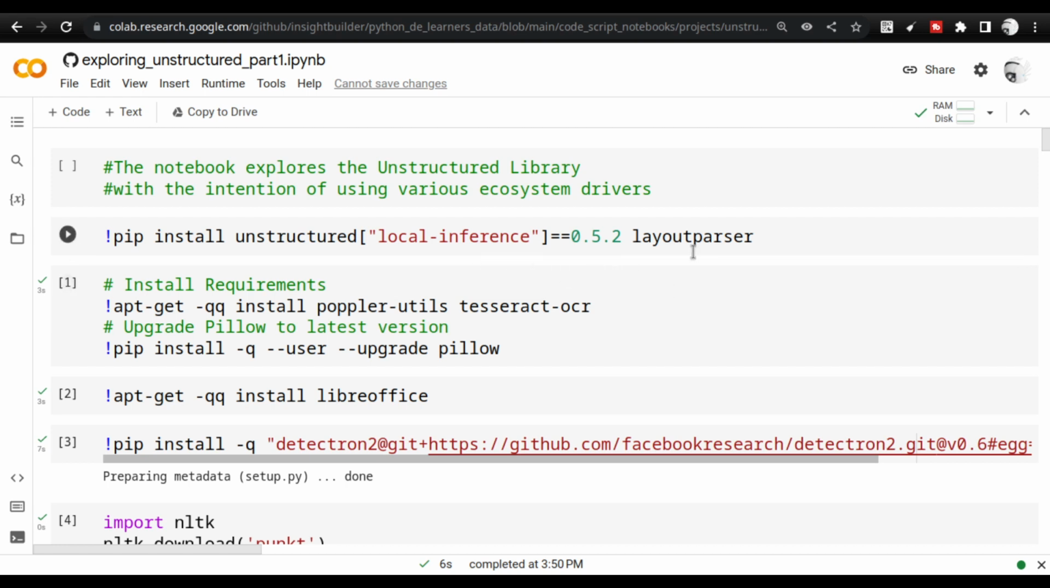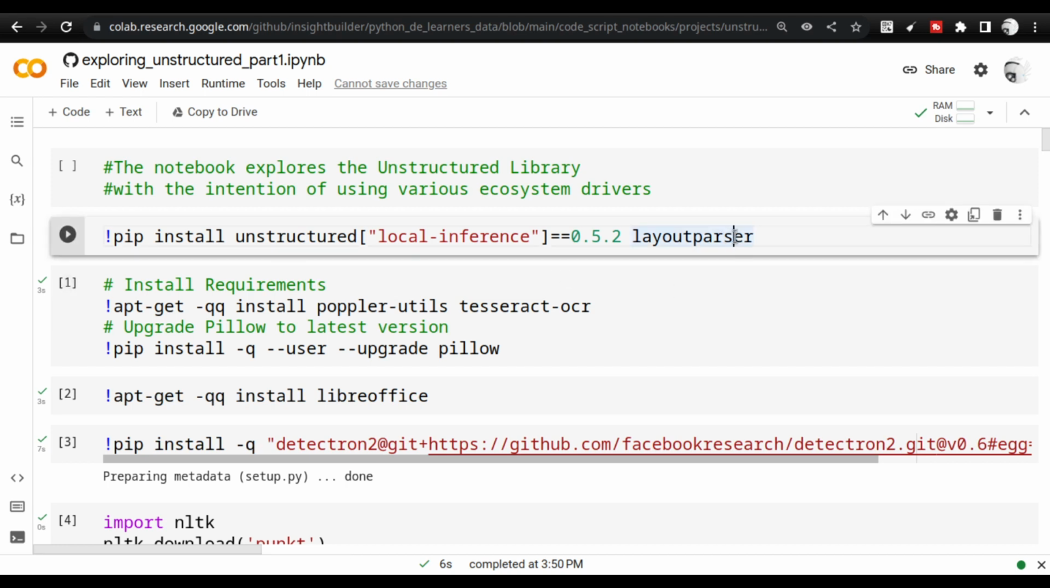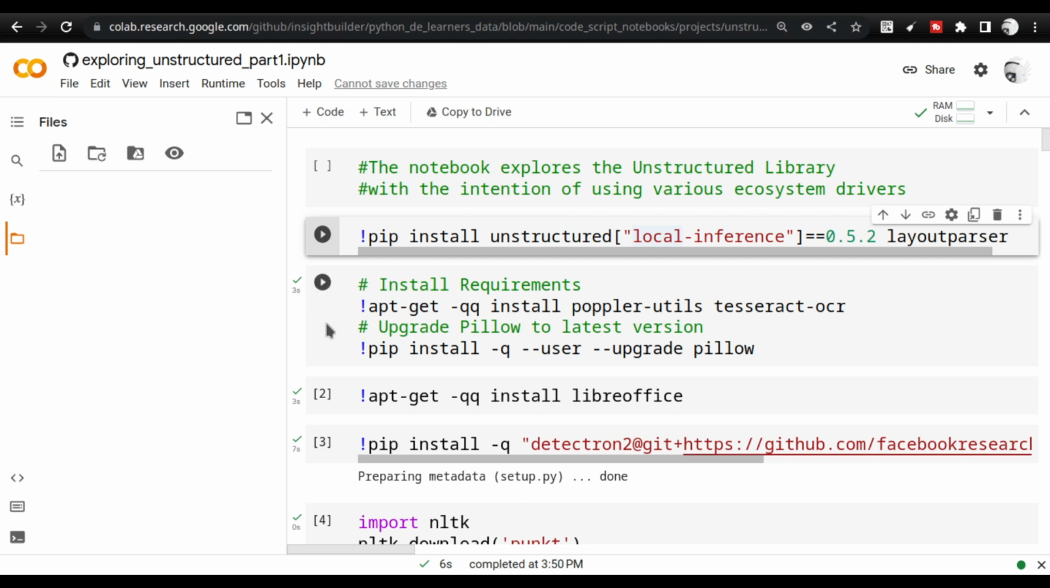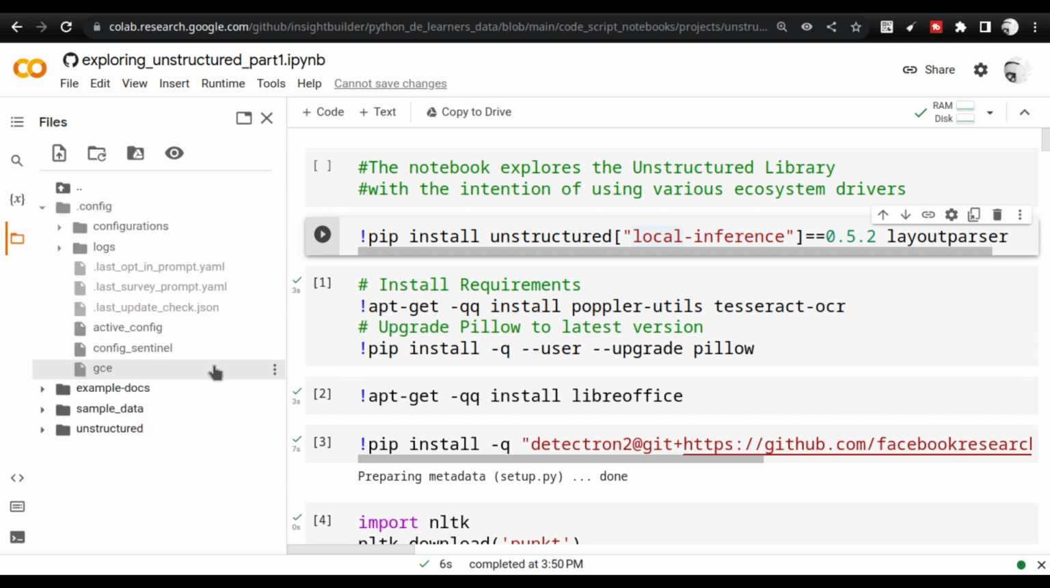Okay, there are certain quirks when you start working with this particular notebook. What happens is unstructured has a concept called local inference. What this means is that it pulls the model from HuggingFace or from any of the model hosting platforms and keeps it locally in your environment. So this is something that we have to understand a little bit deeper.